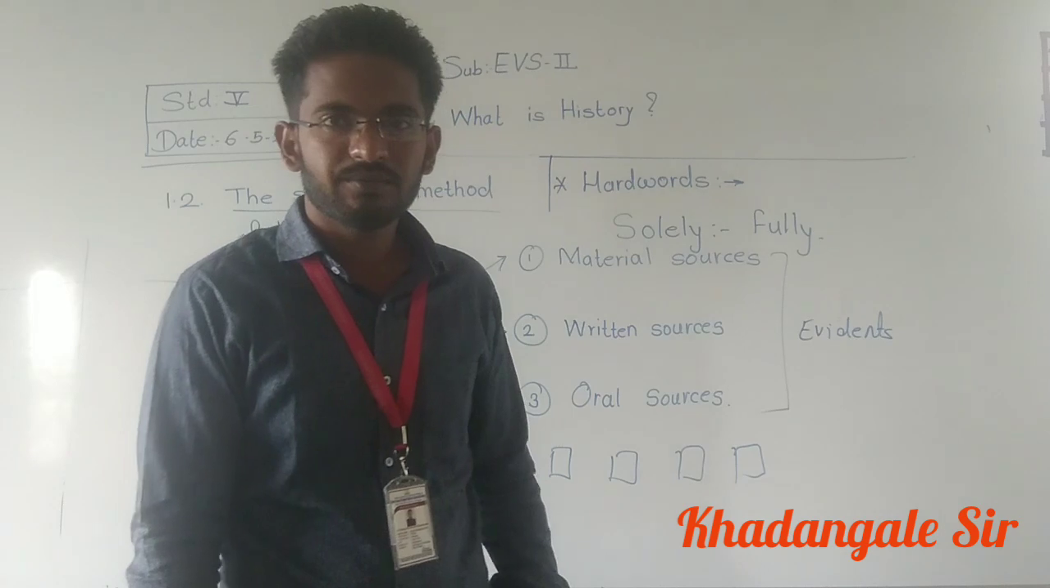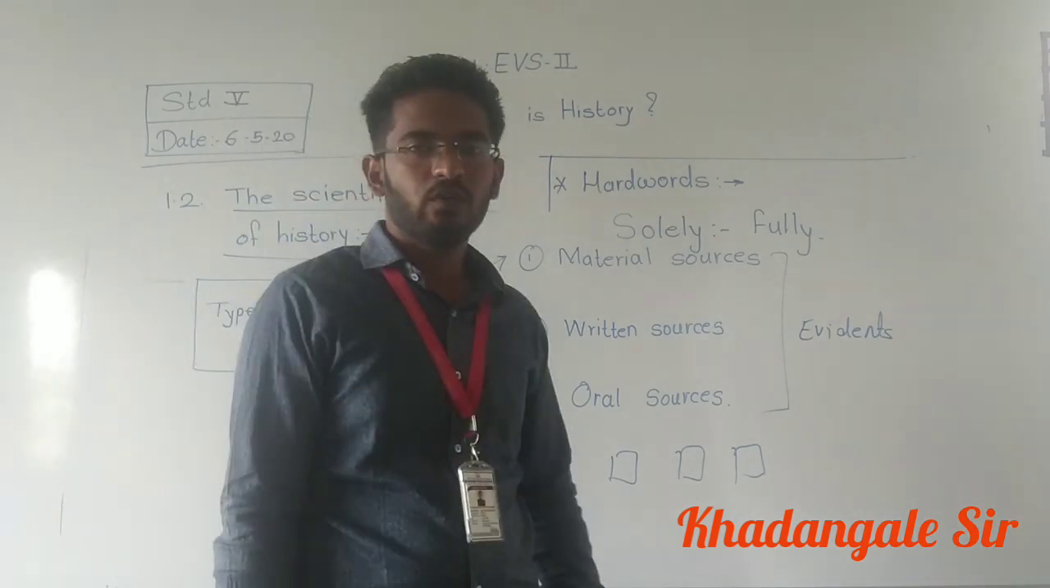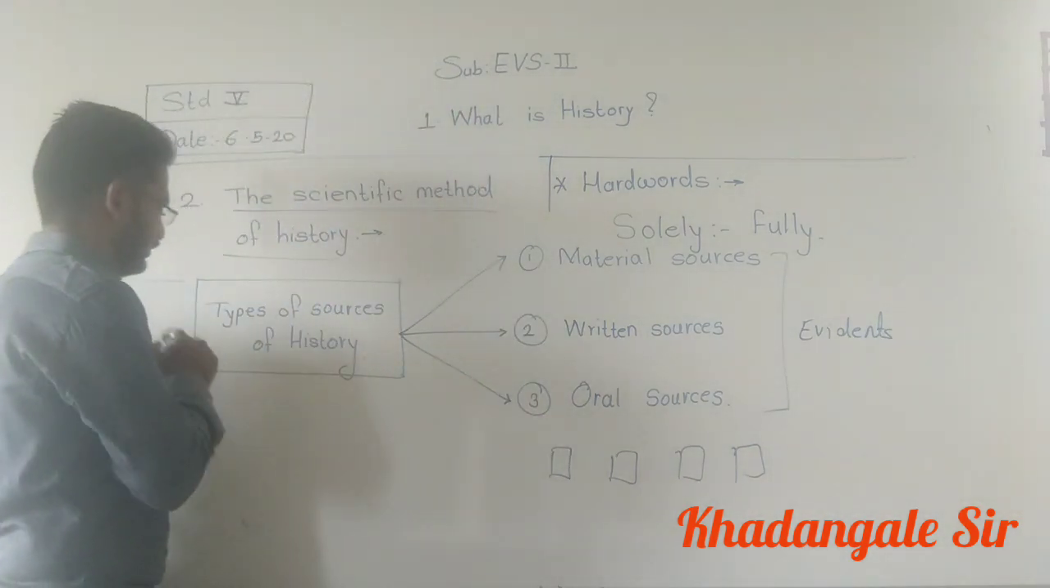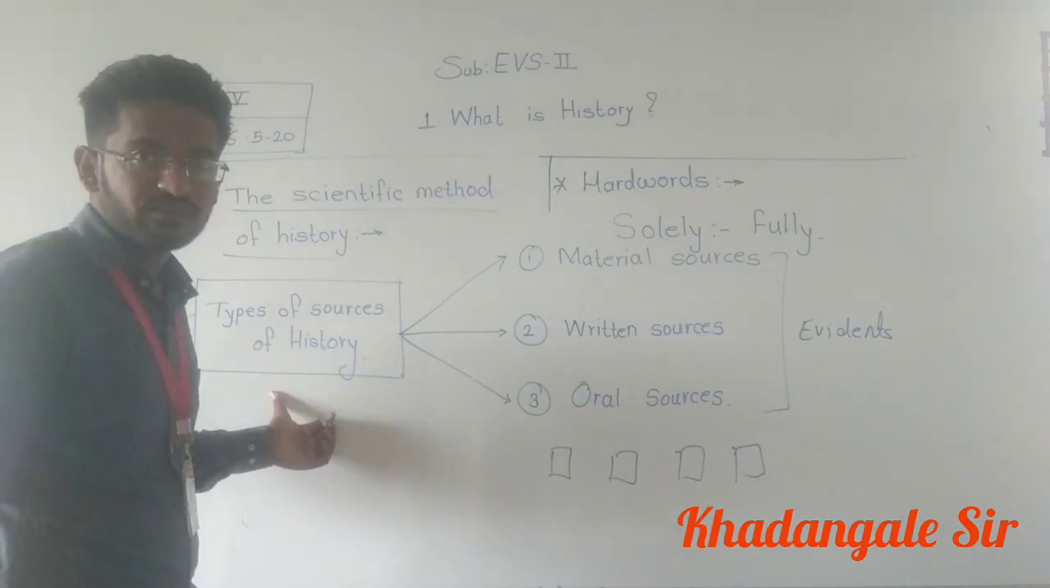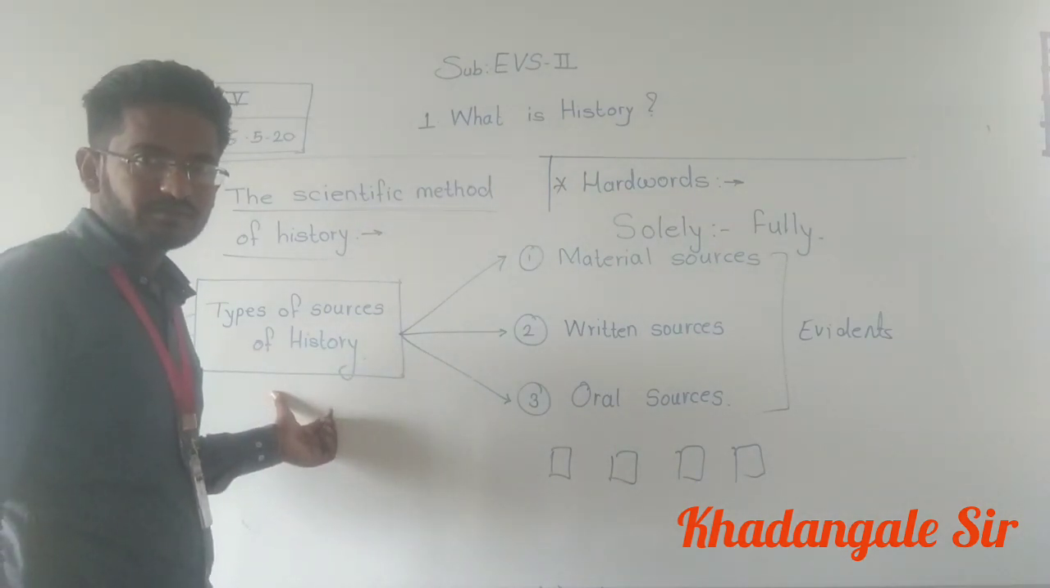You understand? See, what is today's homework? This diagram you are going to draw in your notebook: types of sources of history. Understand? Okay.